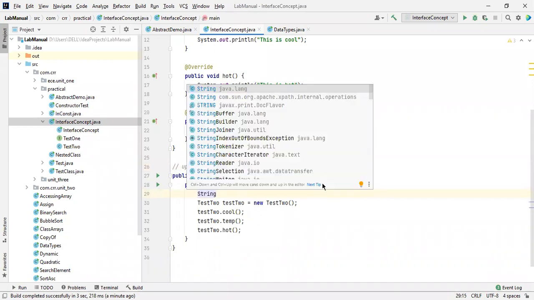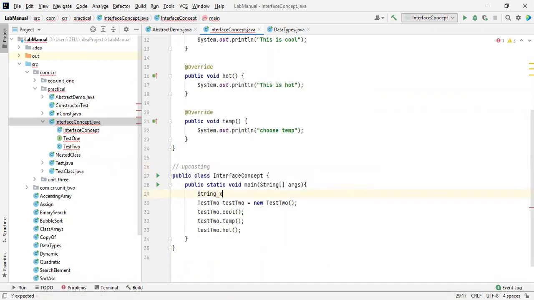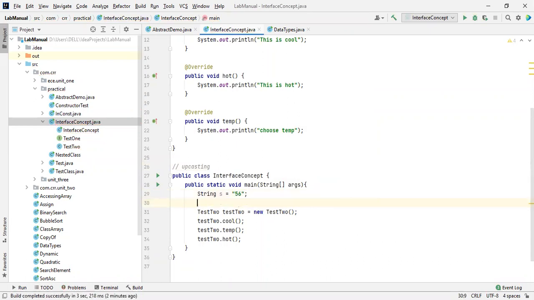If there is anything inside a string, S is equal to, sorry, I'm going to mention 56 over here. I want to convert it into an integer. So for the integer, sorry, primitive data type, it should be I is equal to Integer dot parseInt and then S. This is called typecasting.